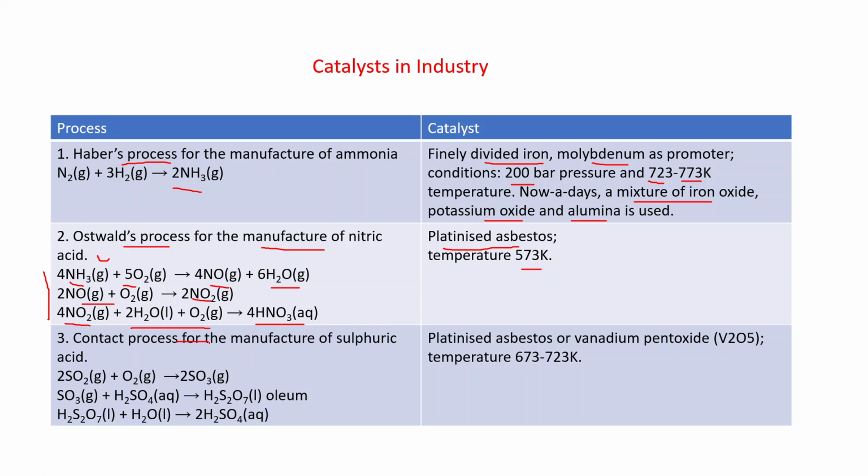Next is the contact process for the manufacture of sulfuric acid. In this case, SO2 will convert into SO3. Then this SO3 is dissolved in H2SO4 to form H2S2O7. This is called oleum. And when this oleum is diluted with water, it forms H2SO4. The catalyst is platinized asbestos or vanadium pentoxide V2O5, and temperature is 673 to 723 Kelvin.